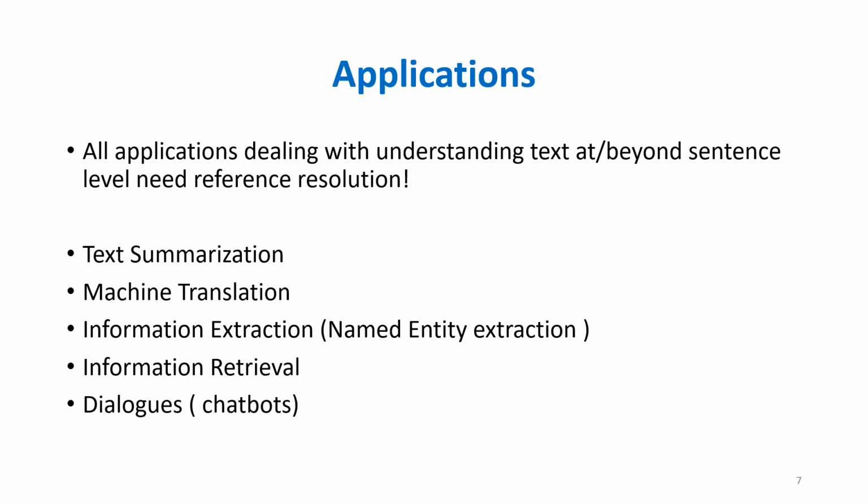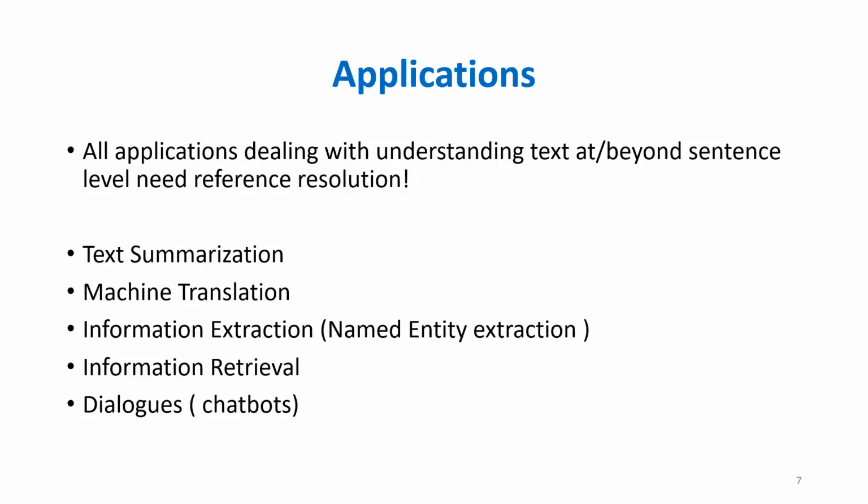Information extraction: when we are extracting a particular name of a person, a named entity, we know what a named entity is. A named entity is the name of a person, place, or a currency. Those are called named entities. When we are targeting such a system which automatically extracts these named entities, we need to understand that those clusters of named entities are referring to the same person. Otherwise, you would classify them in a different way.